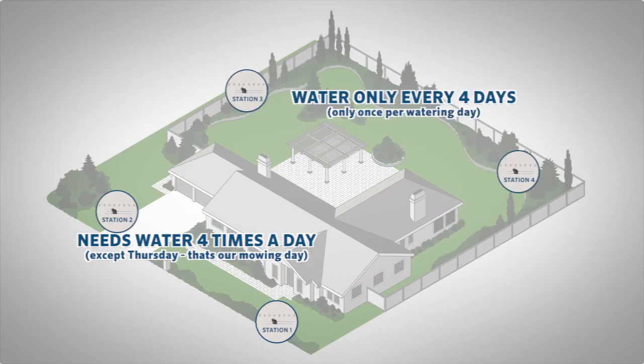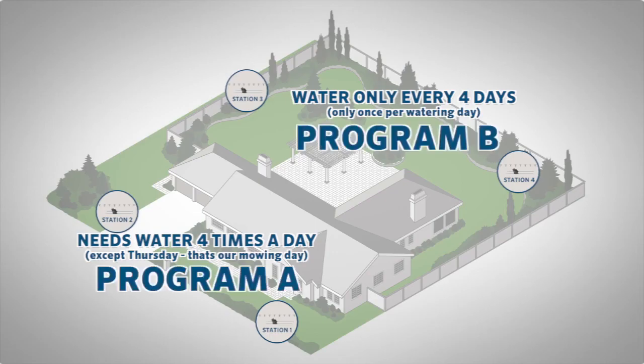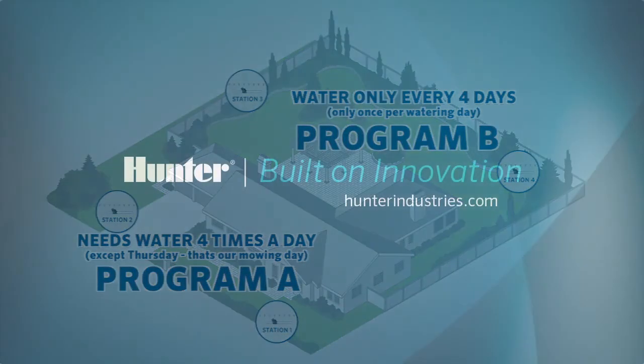Therefore, we'll need to divide these 4 stations into 2 different programs, A and B. Program A can have stations 1 and 2 with the new grass, and Program B can have stations 3 and 4 with the trees.